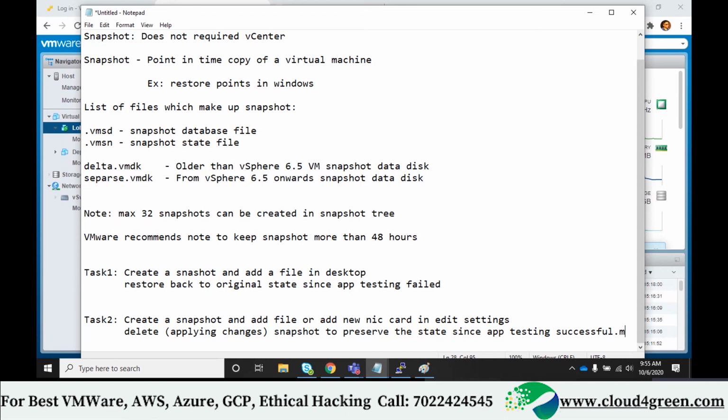Not able to open the ESXi itself. Sorry? Not able to open the ESXi itself. Why? Which Wi-Fi are you connected to? You check first of all. If you have connected to Jio, it's your problem. You connected to Jio, right? See, how did I find out? Because that is in a different network. This is in a different network.